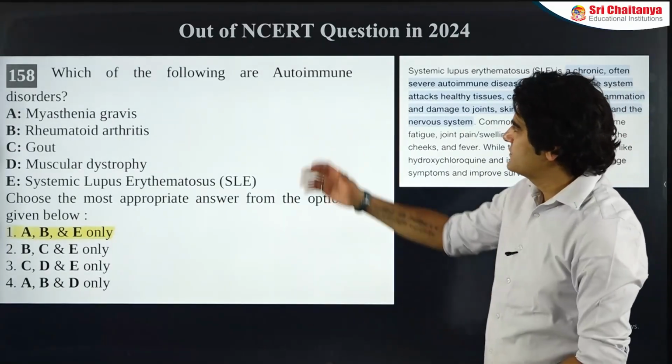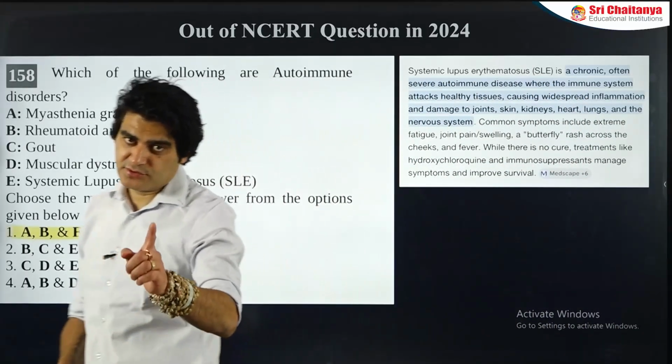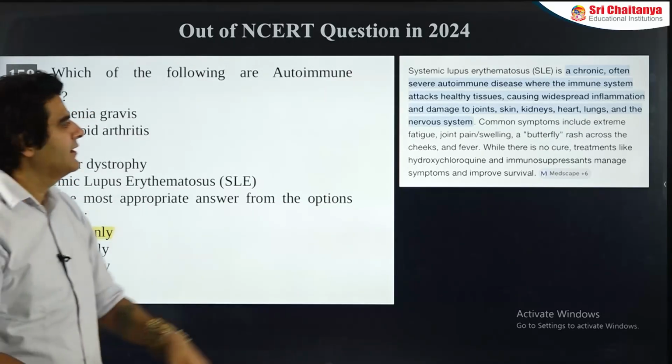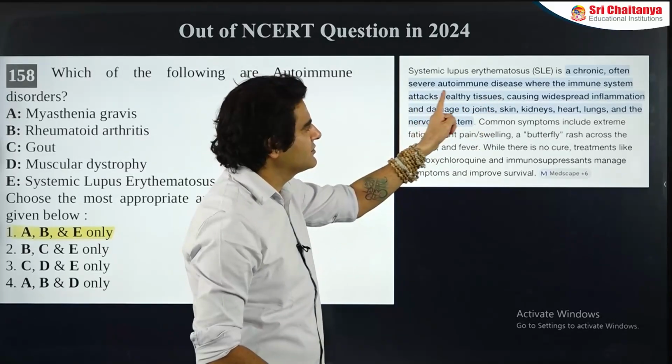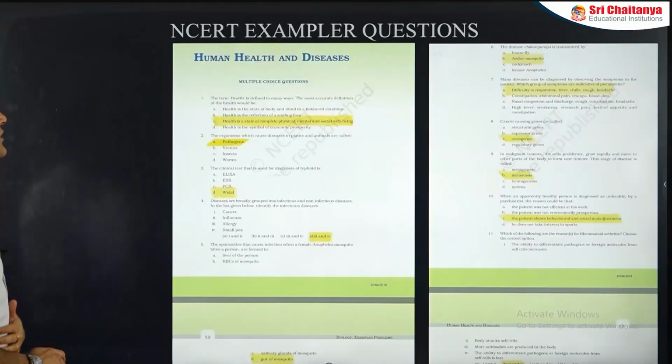Out of NCERT questions in 2024, this option, systemic lupus erythematosus, as I told you, there can be questions like this. But if you look at it, A, B, along with that D is given, dystrophy, that's a genetic disease, lack of dystrophin protein, so that cannot be the answer. So by eliminating the options, you could always reach the answer. Here is the description of systemic lupus erythematosus, a chronic autoimmune disease attacking the healthy tissues of the body.